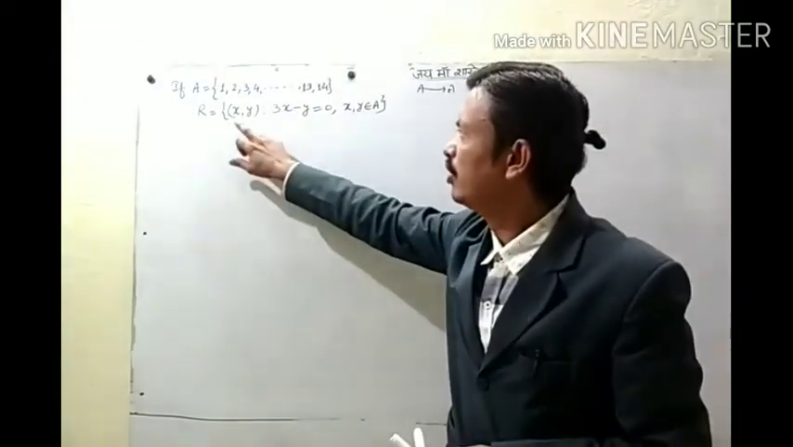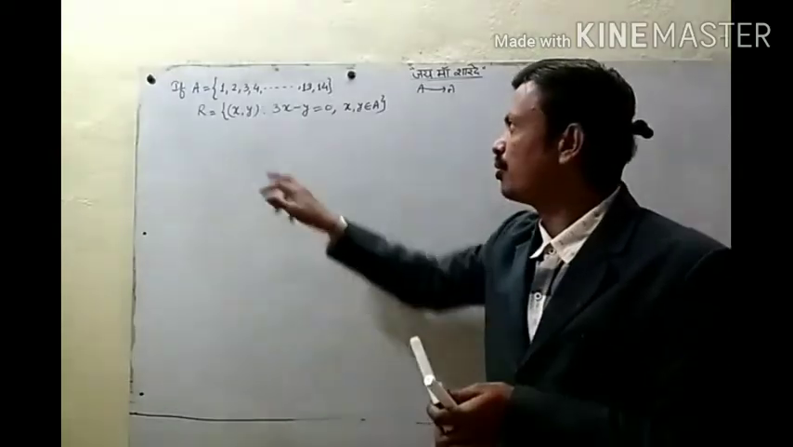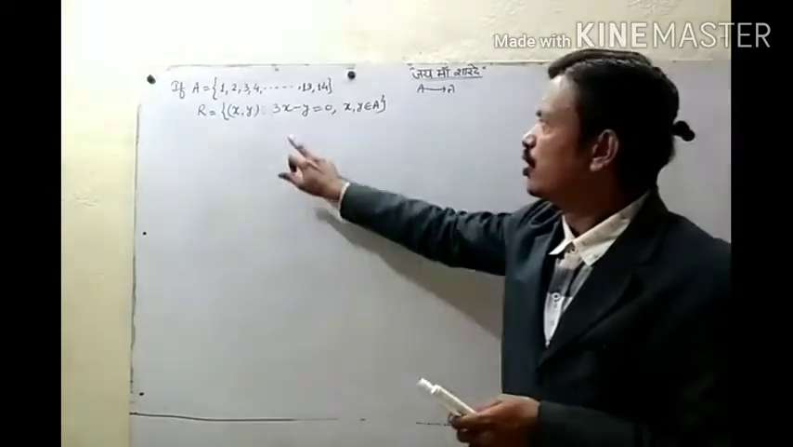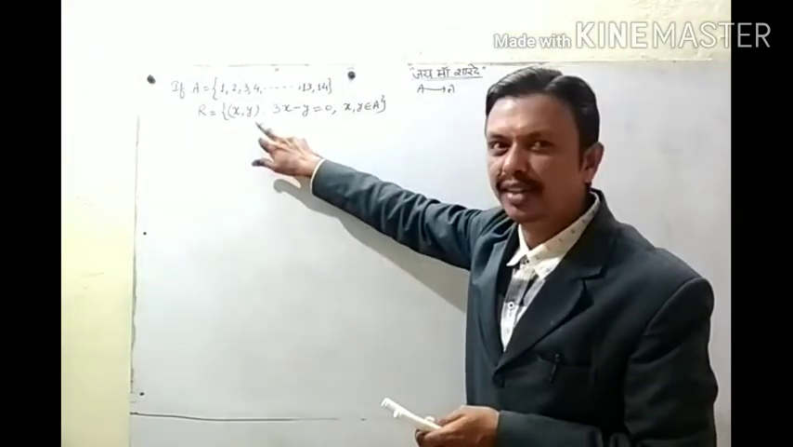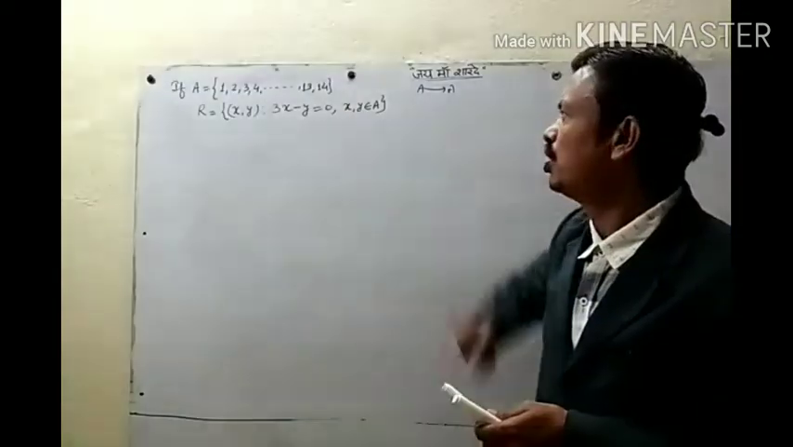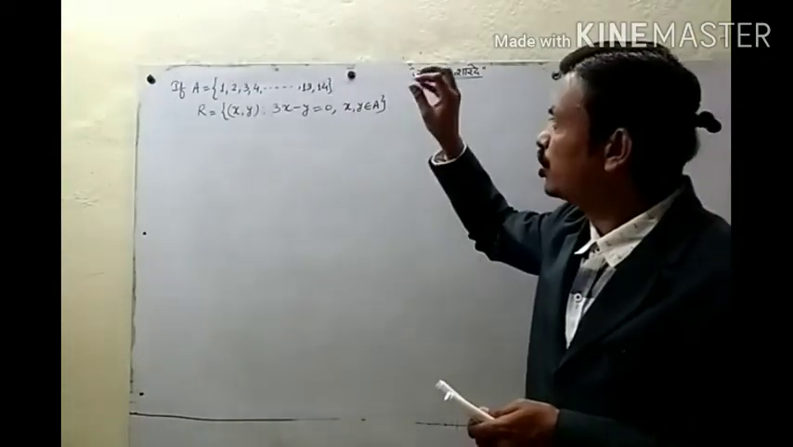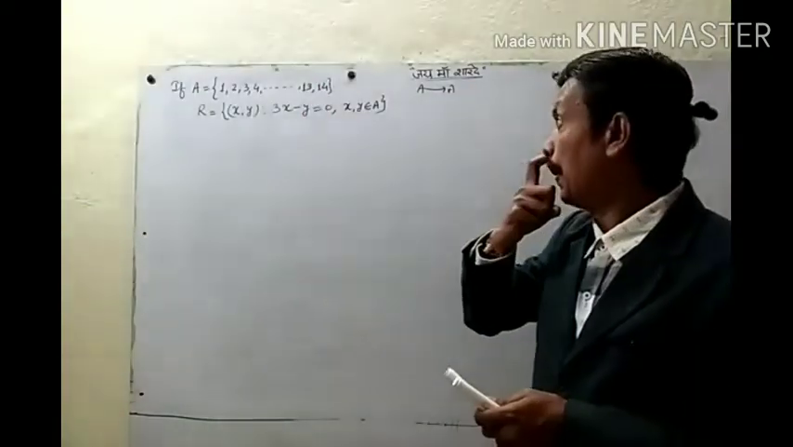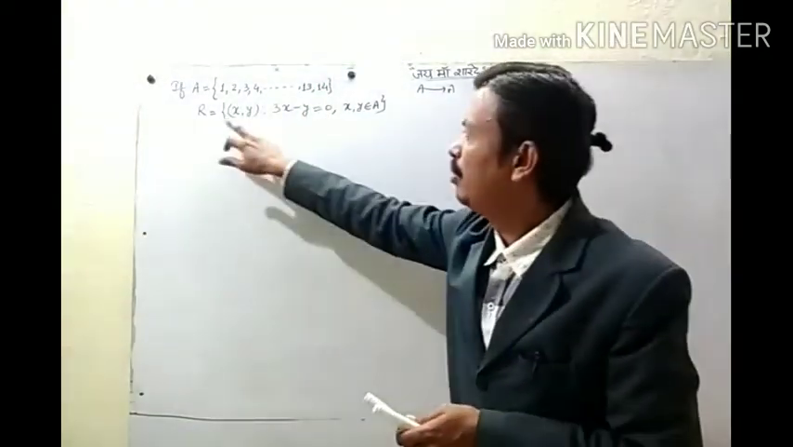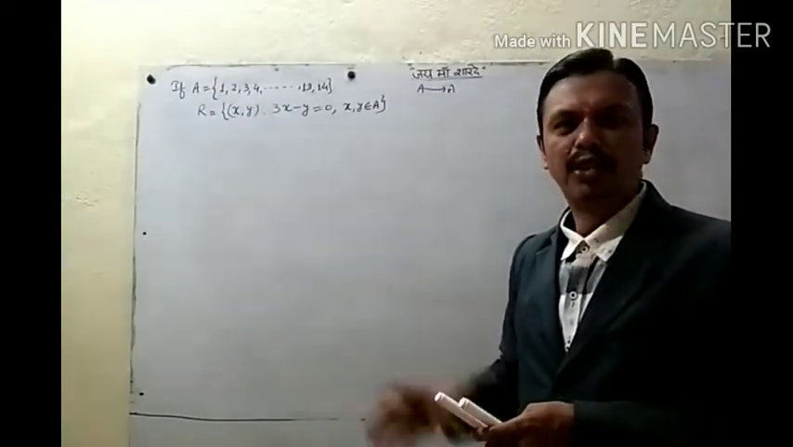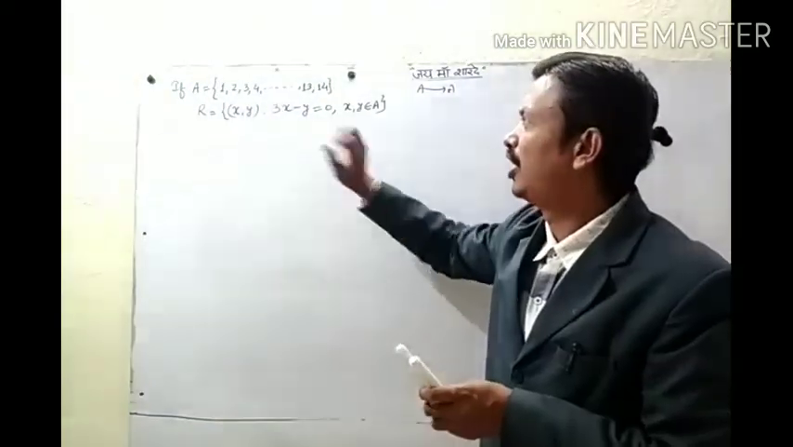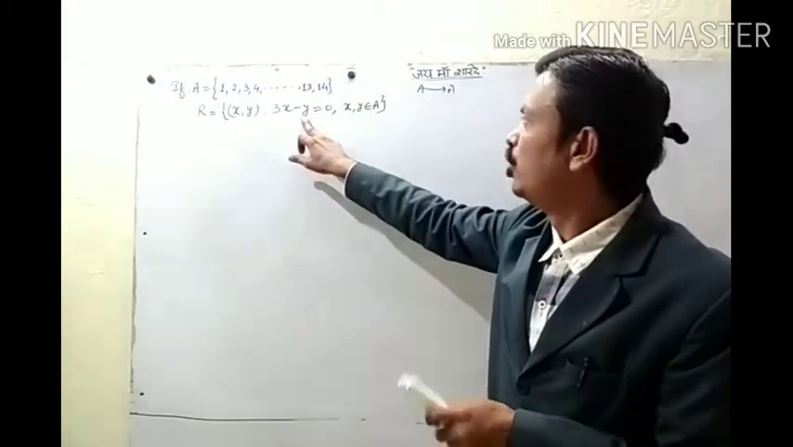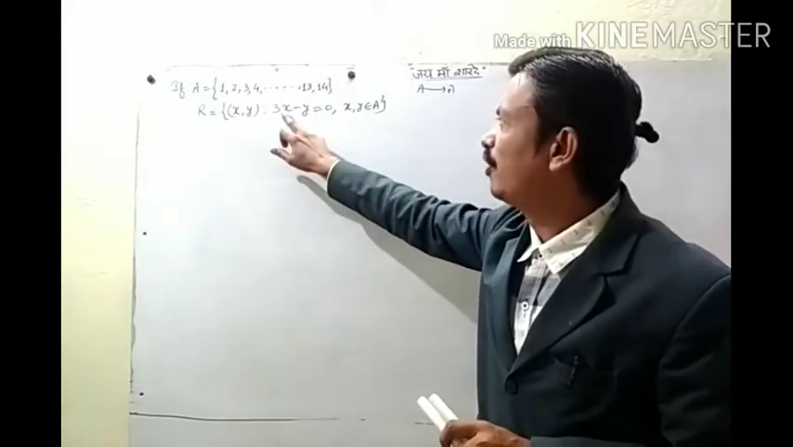So here we can express the relation in two forms, one in set builder form and one in roster form. Your given relation is the set of all pairs (x, y) such that 3x minus y equals 0. So those elements of set A which satisfy this condition will be elements of R. We have to find which (x, y) can satisfy this condition. The simple way: the coefficient of y is 1, so we can put values of x.